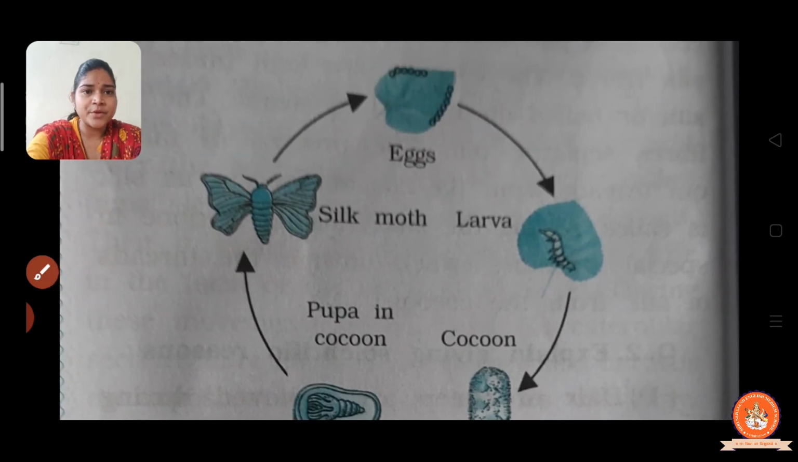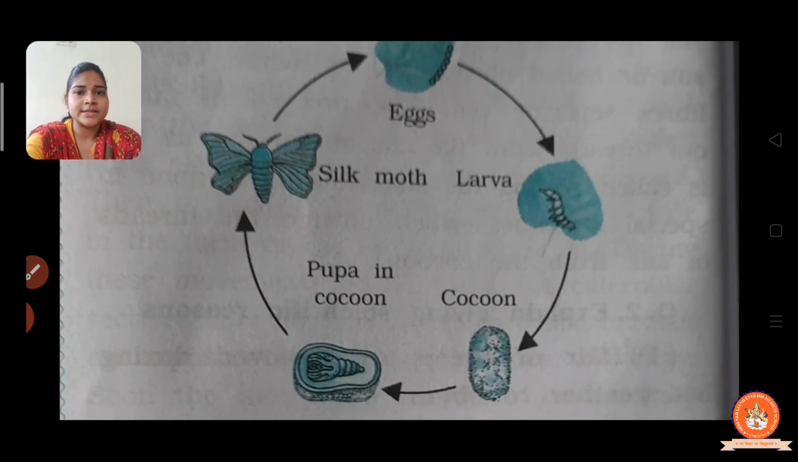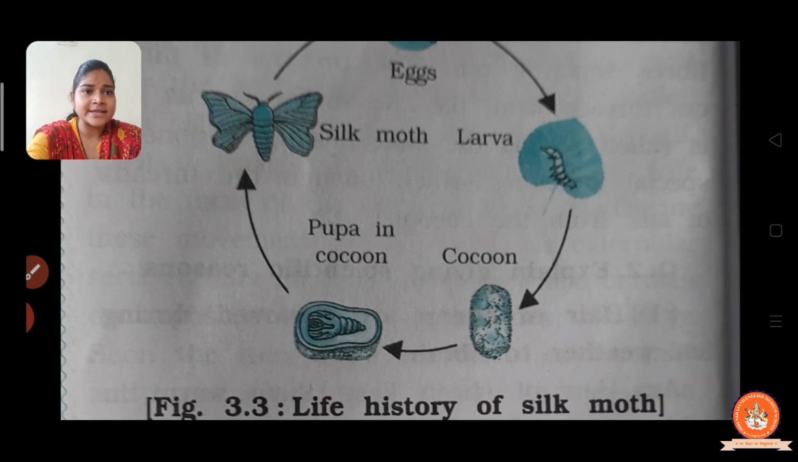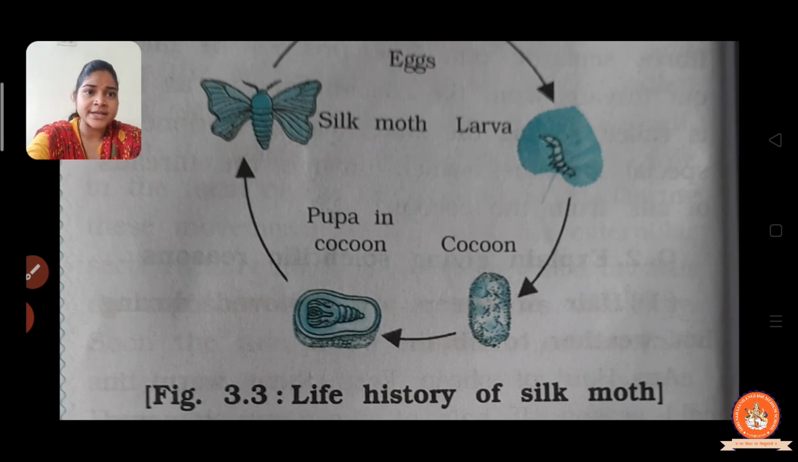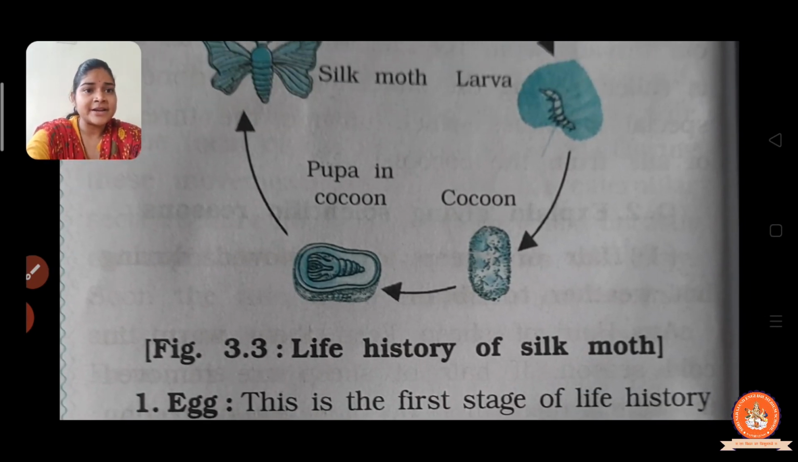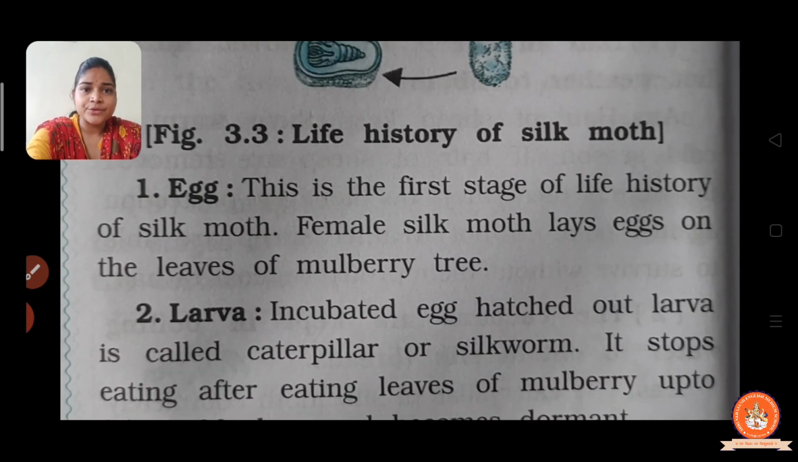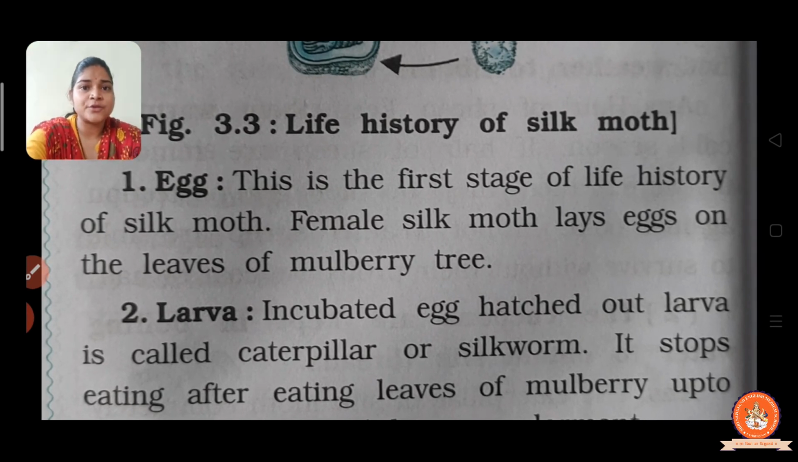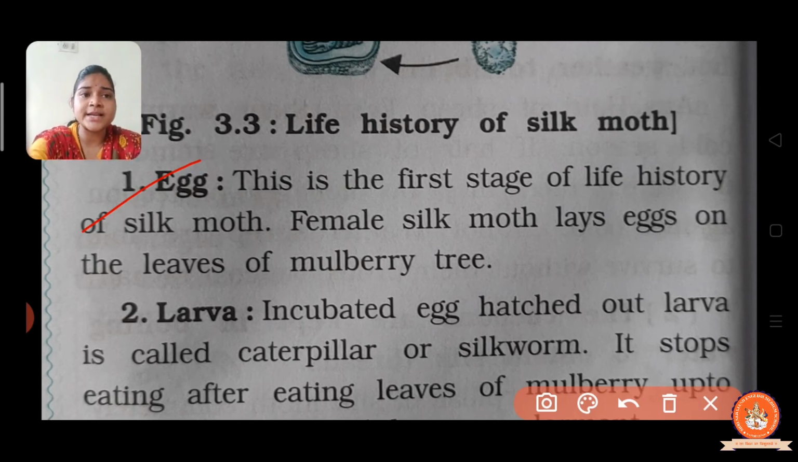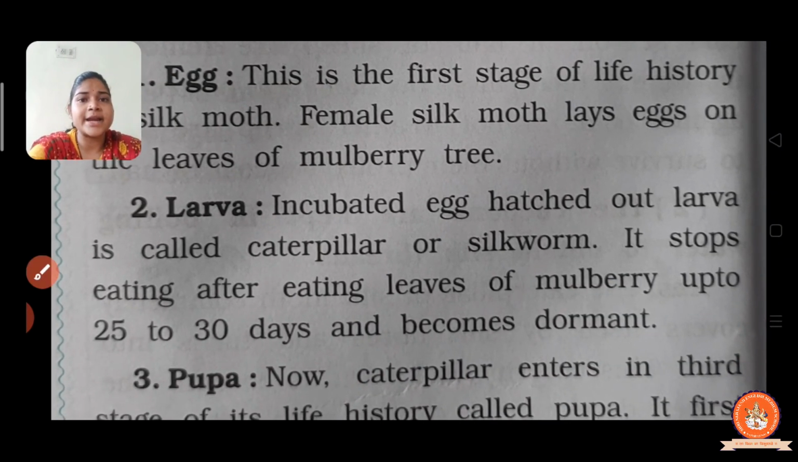So draw the figure properly. First it lays the eggs, then the egg hatches and it forms the caterpillar or larva stage, and then it covers itself. It's called cocoon. Now let us discuss in detail again. The first stage is egg. This is the first stage of life history of silk moth, and the female silk moth lays eggs on the leaves of mulberry tree, right?